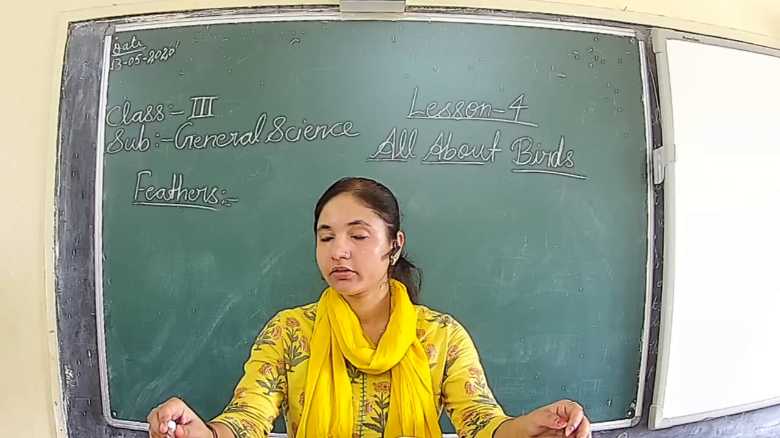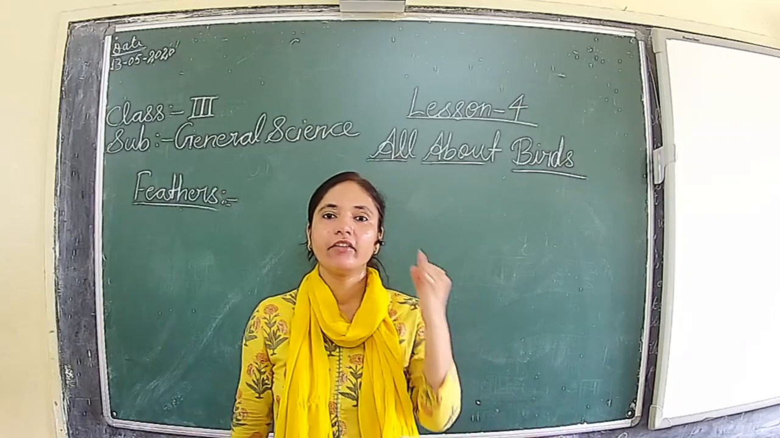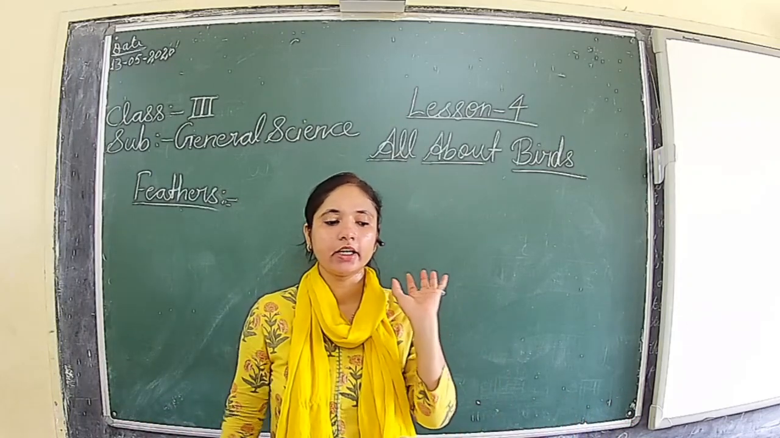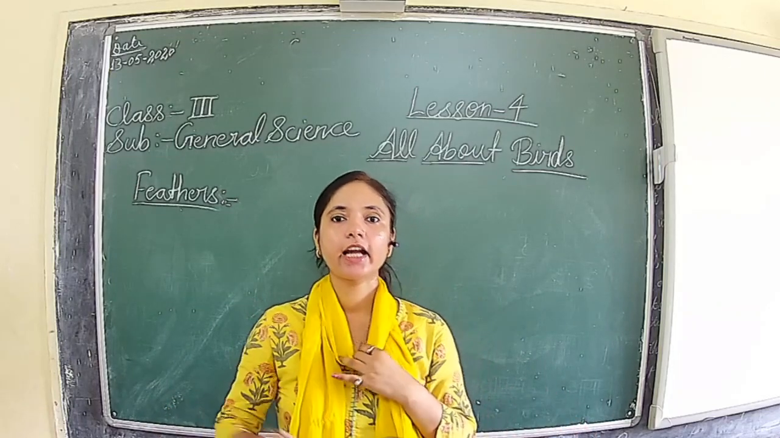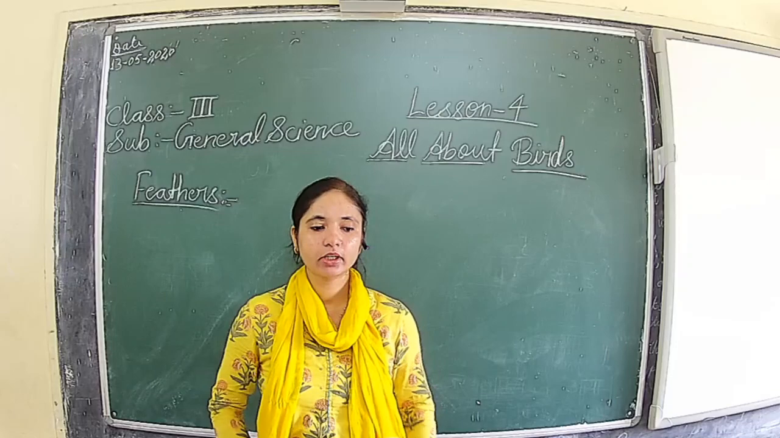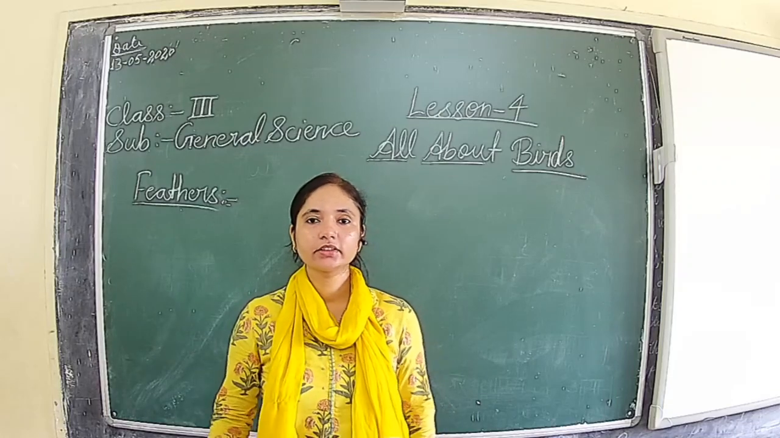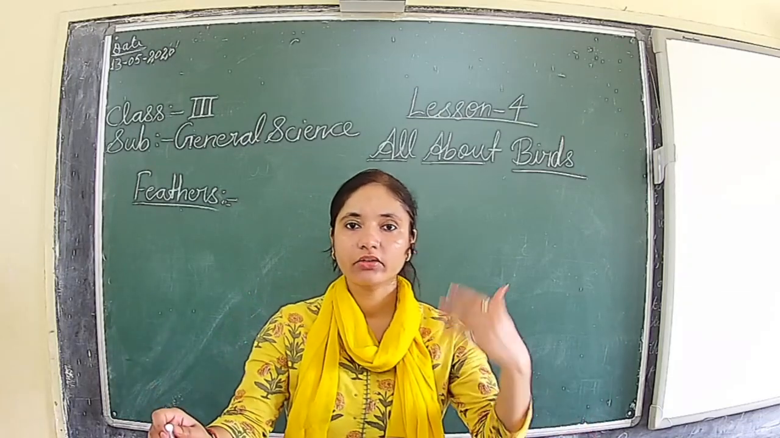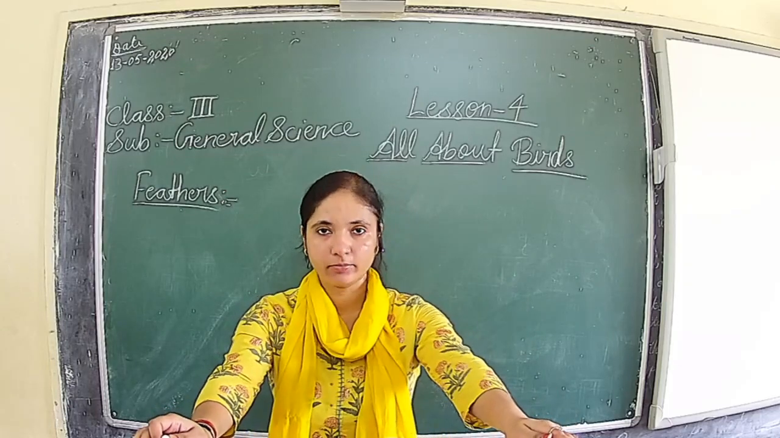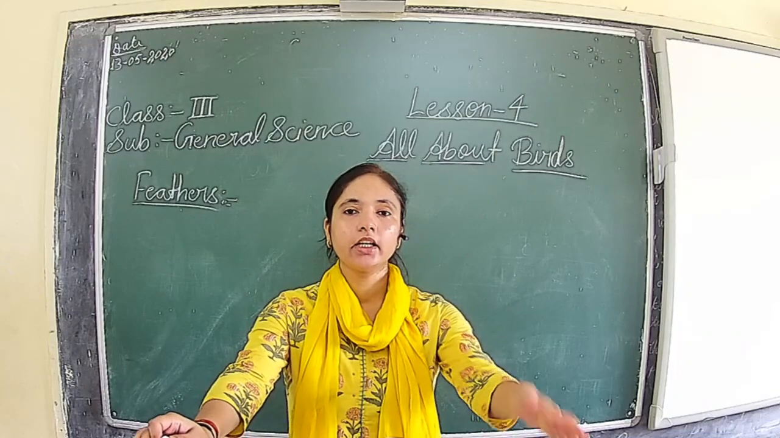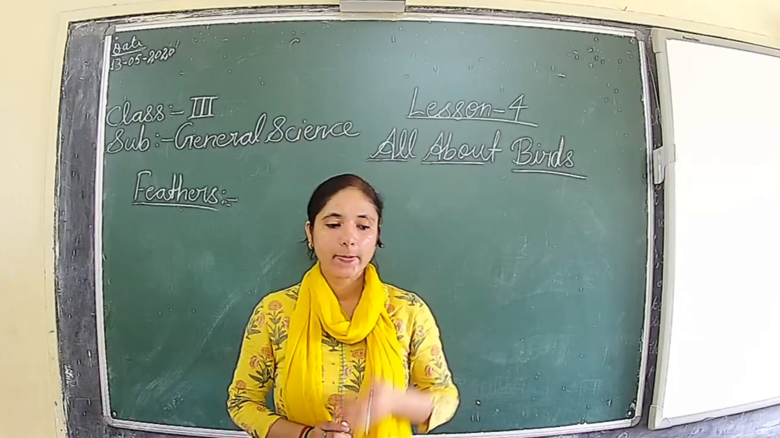Flight feather, where is it found? It is found on the wing and tail of a bird. What is the work of the flight feather? It helps the bird to fly. Down feathers are soft and short. They keep the body warm. What is the work of the down feather? It keeps the body warm.